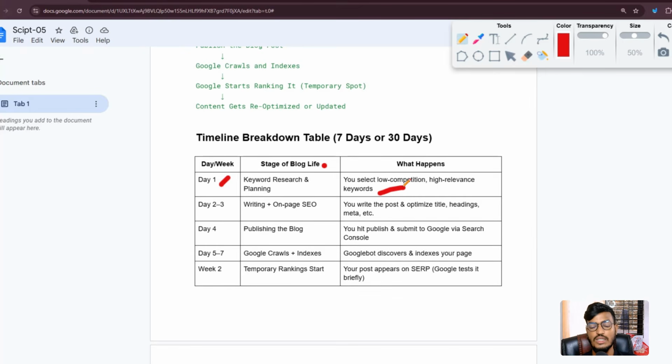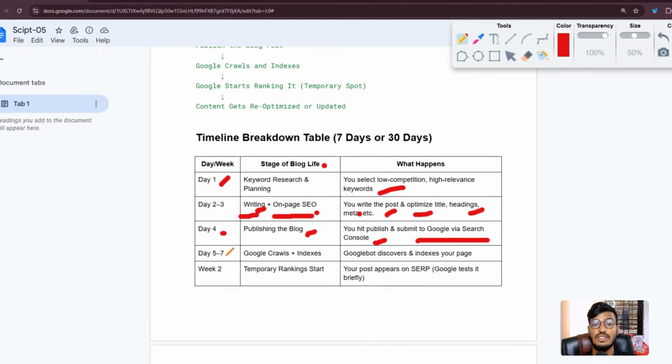Just spend 1 day researching the keywords, and on day 2 or day 3 you can do the writing and the on-page SEO. You write the post, and optimize the title, headings, meta tags, meta information, or anything. On day 4 you can spend your time publishing the blog. Then you will hit publish and submit to Google through Search Console.